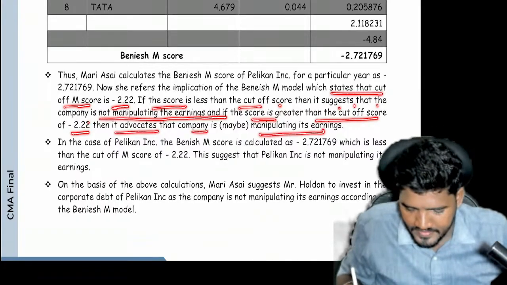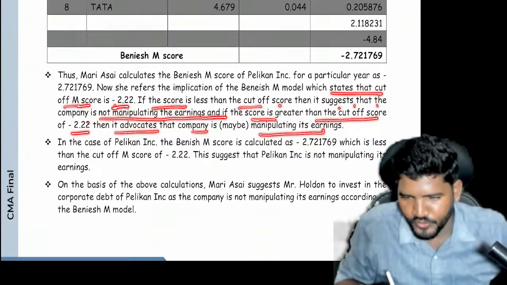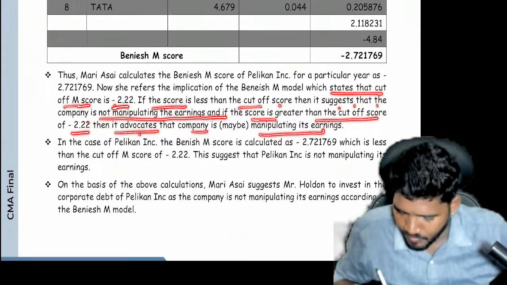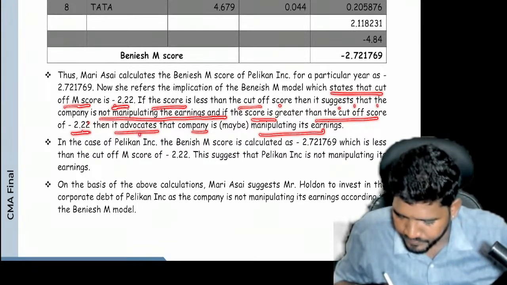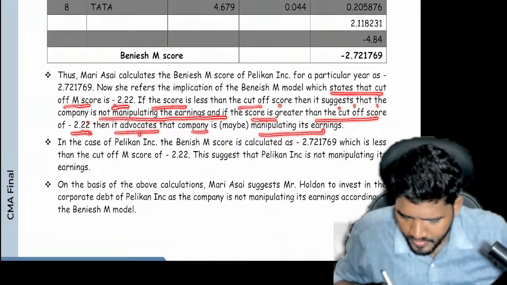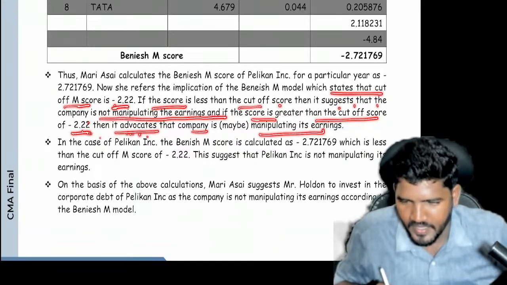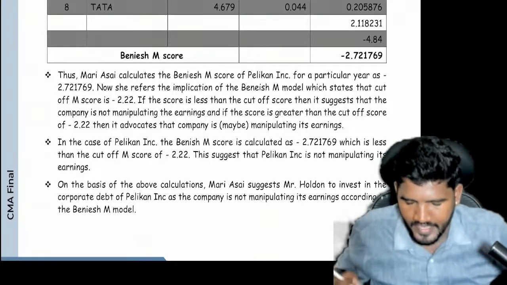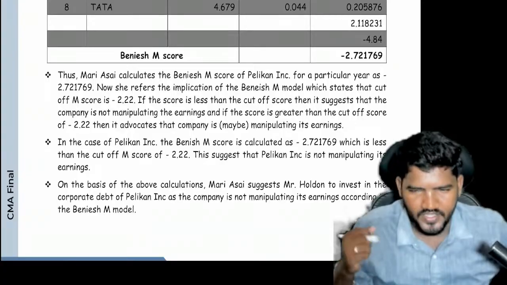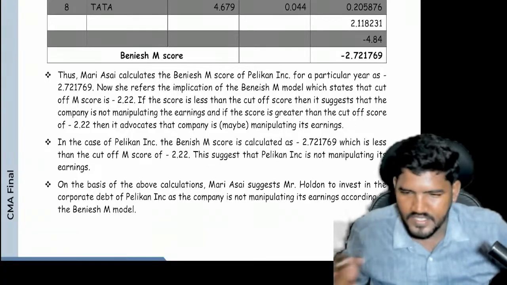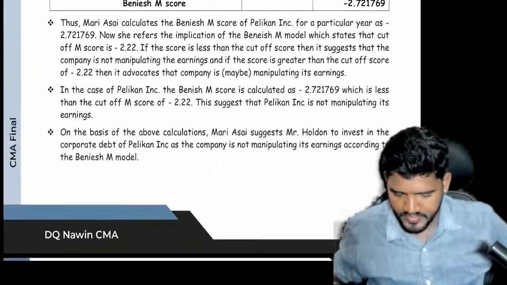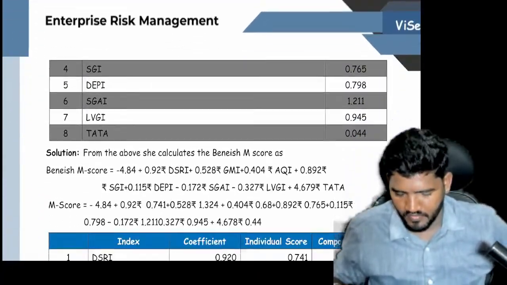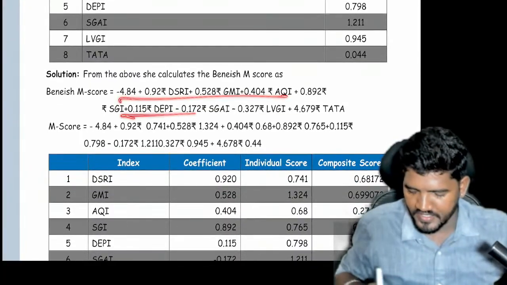So if your answer is less than 2.22, the company is not manipulating earnings, but if it is more than 2.22, there is a chance of manipulation. You have to advocate that. The word advocate means you have to appoint a committee and cross-check the financial statements once again. So that is the Beneish M-Score. Guys, clear? All information they will provide, and with this formula you can easily answer.